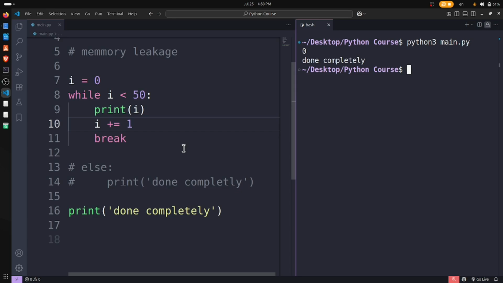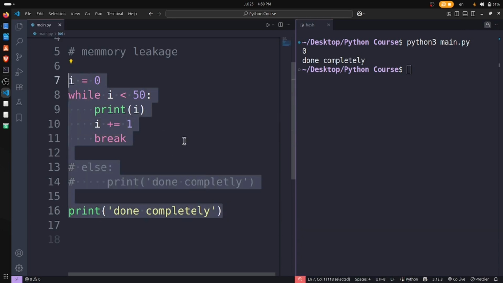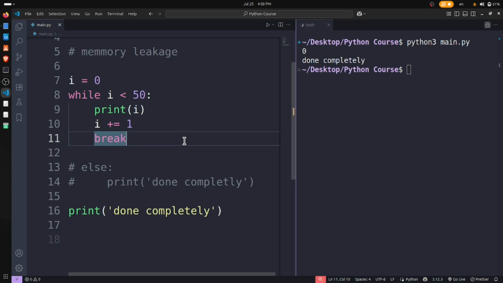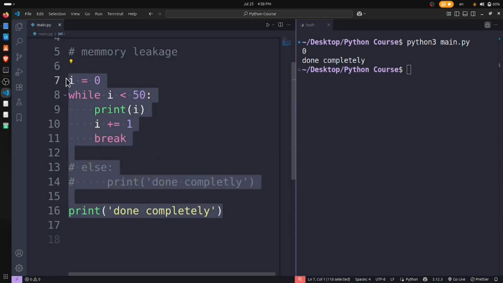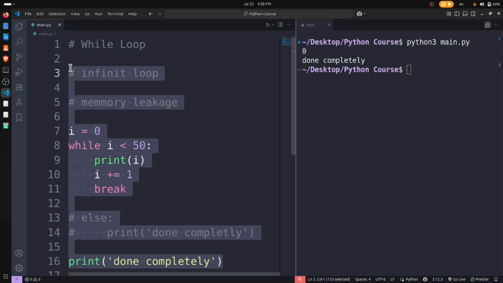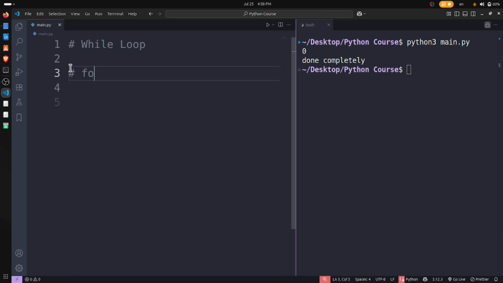So these are the things which we have learned and talked about in the while loop of Python. We have covered all of them. So this is important. Then a question may arise in your mind: what is the difference between a for loop and a while loop, and where do we use a for loop and where do we use a while loop?